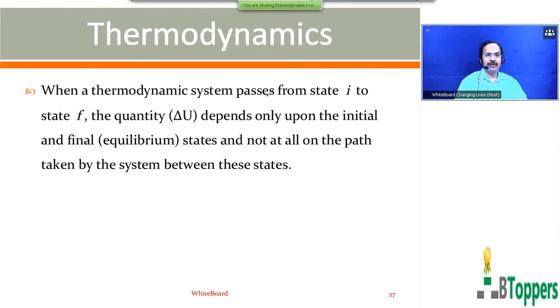When a thermodynamic system passes from state I to state F, the quantity delta U depends only upon the initial and final states. That means U_I is the internal energy of the system in the initial equilibrium state, and U_F is the internal energy of the system in the final equilibrium state. It does not depend at all on the path taken by the system between these states.